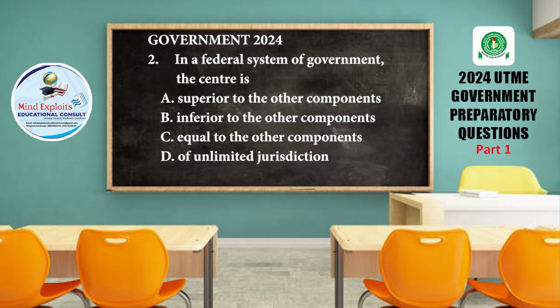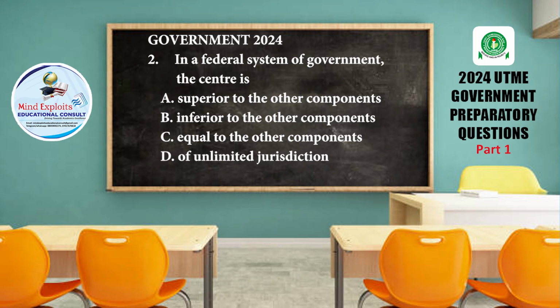Number 2, in a federal system of government, the center is A, superior to the other components, B, inferior to the other components, C, equal to the other components, D, of unlimited jurisdiction.